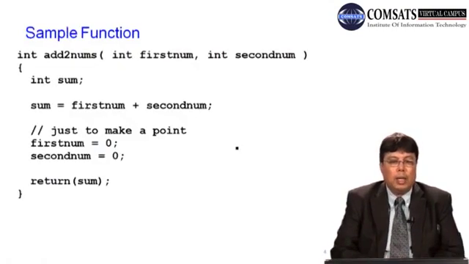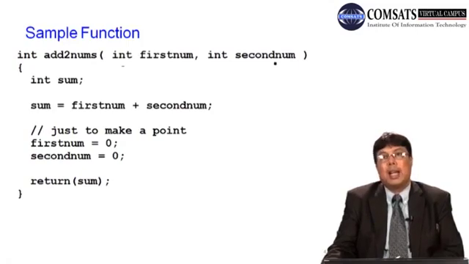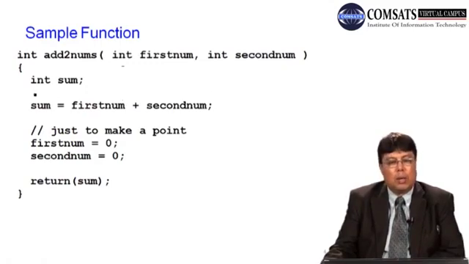So, same old good friend, integer, add two numbers. Int is the return type, add two numbers is the name of the function. Int firstNum is the first argument. Int secondNum is the second argument. The type of the first argument is integer. The type of the second argument is also integer. So you write int sum is equal to firstNum plus secondNum.